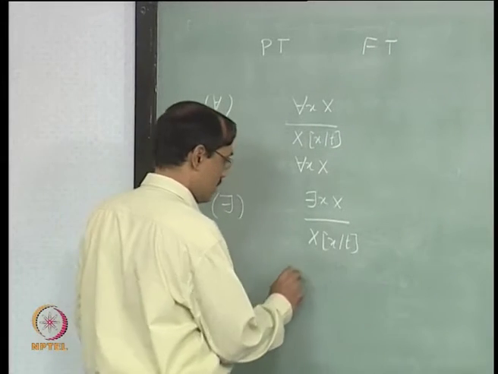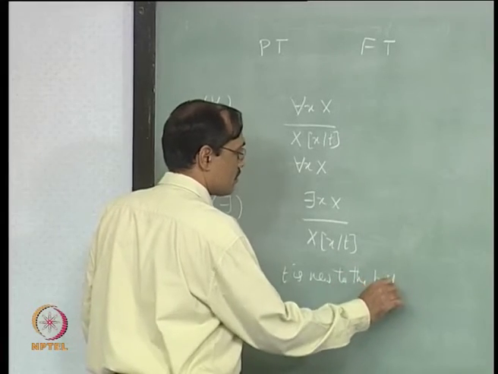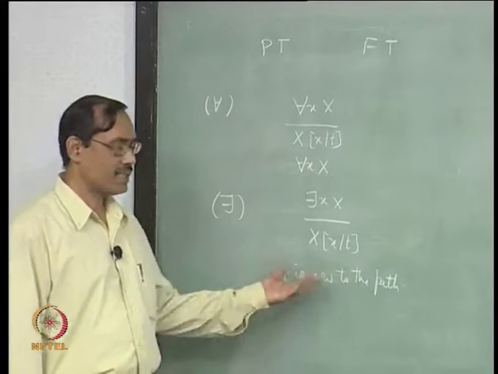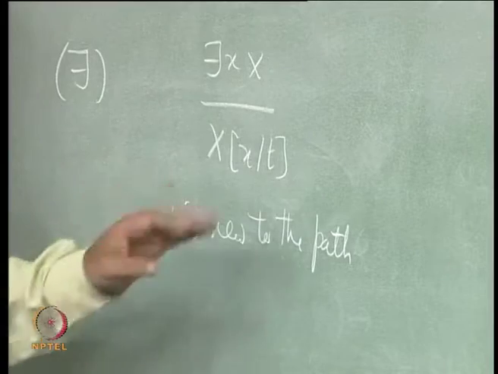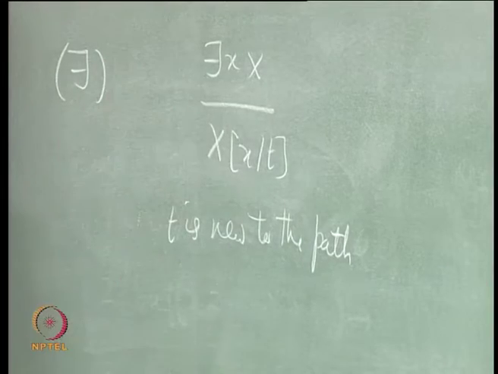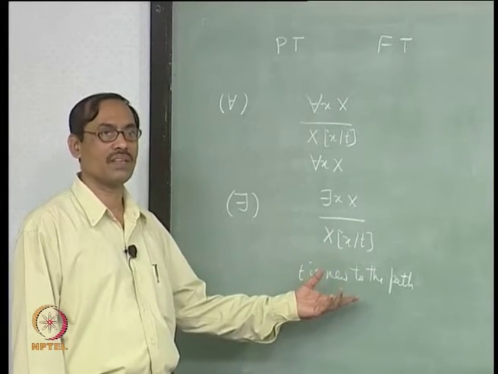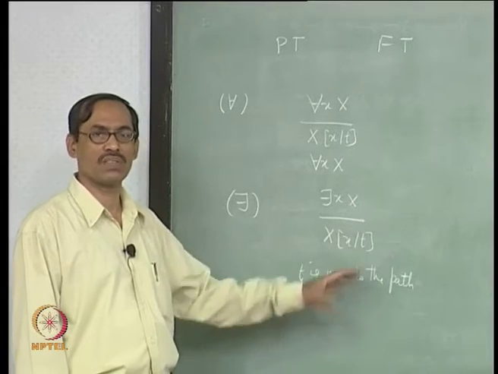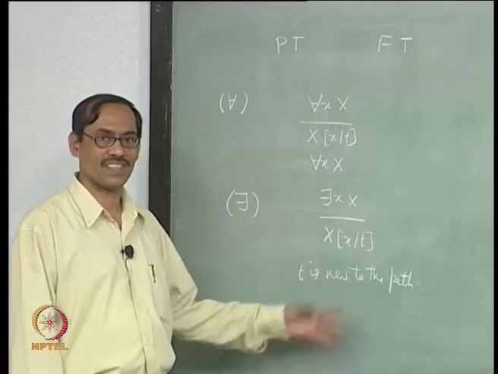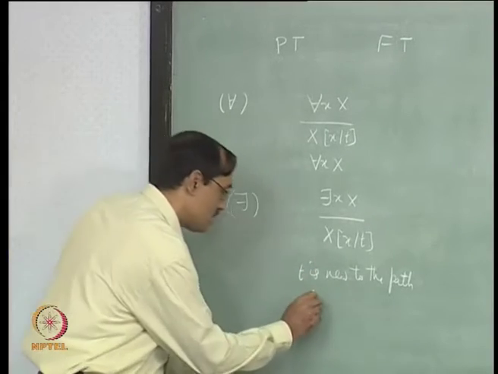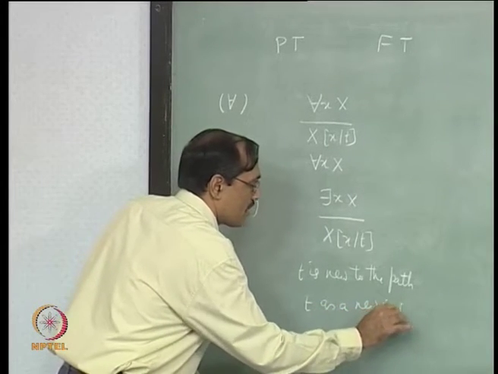So what we do, we say that t is a new term in the path. We will again say what is the meaning of this new. Right now we will remember this t means it is a constant, let us say it is a new constant, that will simplify it. It will need some experience to go for a generalization where you can use terms also, not only constants, any closed terms, any other terms even you can use. We will see that slowly. So, let us think of this t as a new constant for the time being.